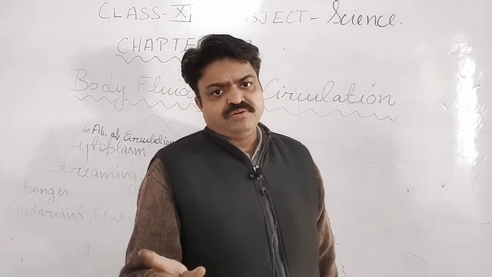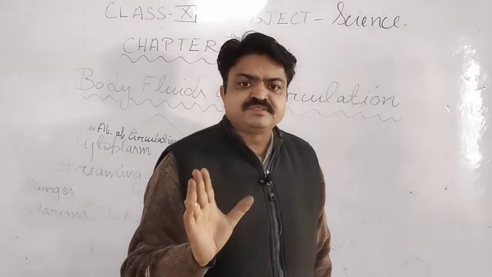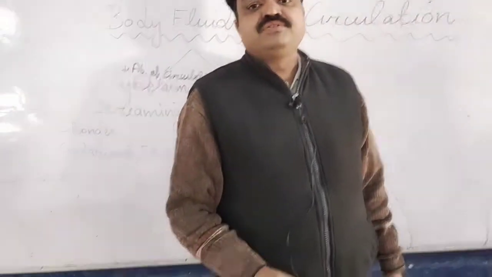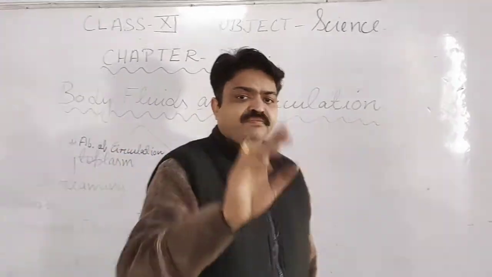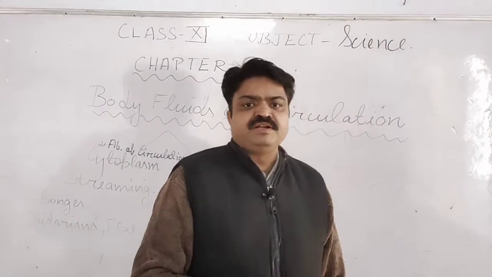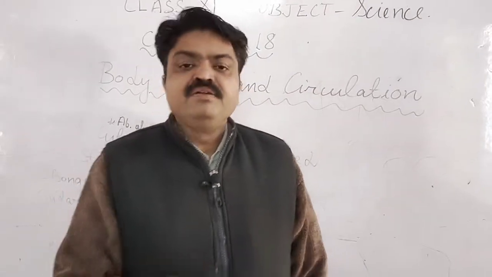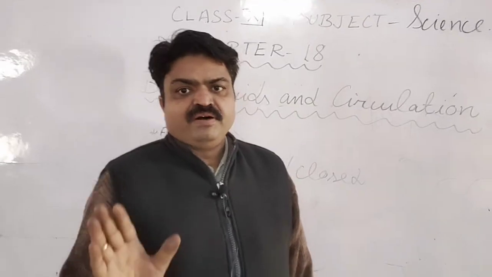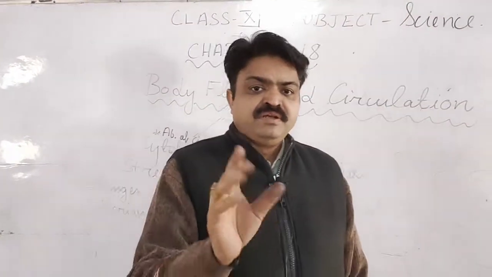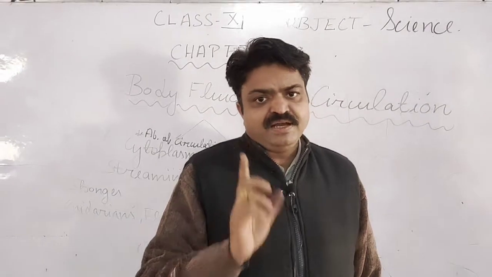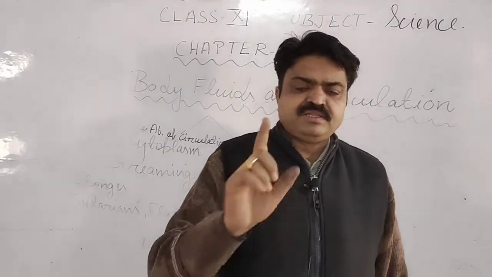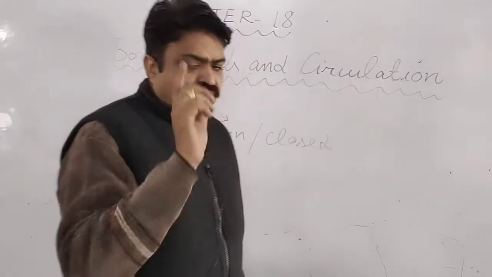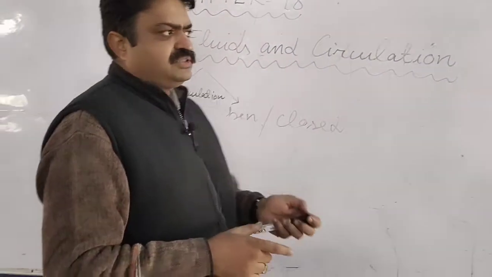As I have told you, the main importance is that with the help of the circulatory system, the body fluid is transported from one part to another. Now what does the body fluid contain, students? It contains food, waste, enzymes, electrolytes and hormones. All these components are found in the body fluids, and they are transported from one part to another with the help of the circulatory system. So first is the open circulatory system.